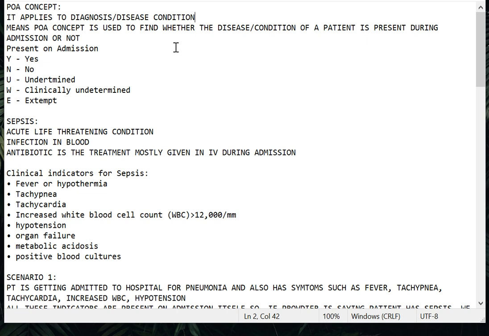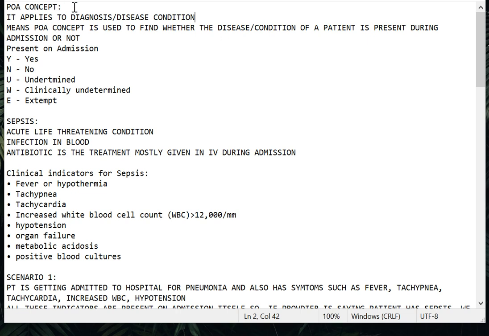For example, if the patient has appendicitis and we do a laparoscopic appendectomy, appendicitis is the diagnosis and appendectomy is the inpatient procedure we perform. For this appendicitis I am going to apply the POA concept. We do not apply the POA concept to procedures, only to the disease condition.